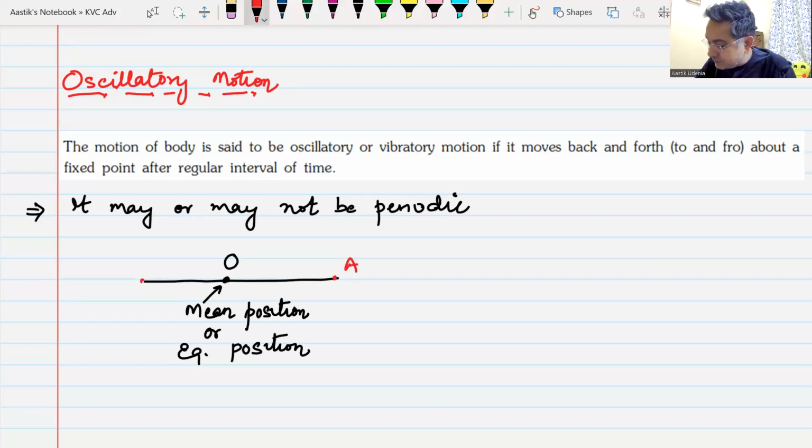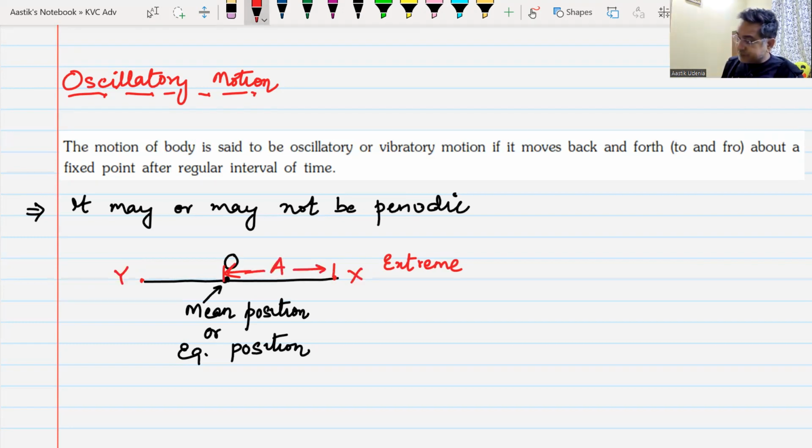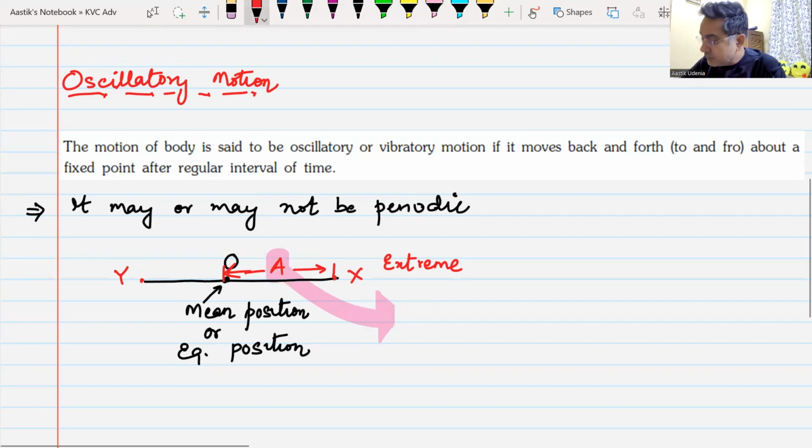You have one extreme and the other extreme. These A and B are known as the extreme positions. We know this, yes or no? And the distance from O to A is known as the amplitude. Let me write it as X and Y. Then this distance from O to X is known as the amplitude of this oscillatory motion. We know this, yes or no? Yes, sir. Amplitude of an oscillatory motion.